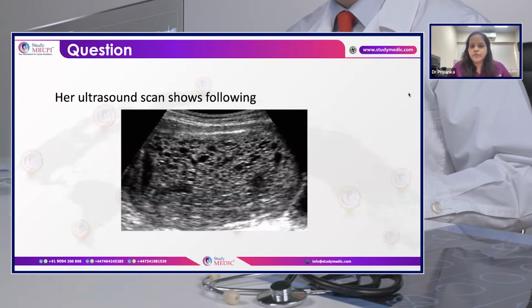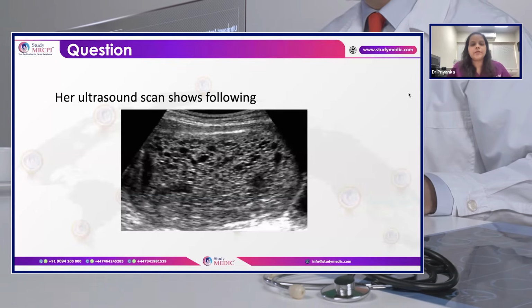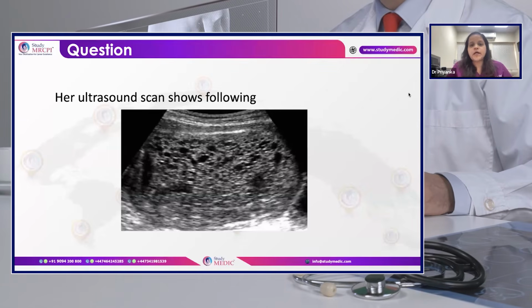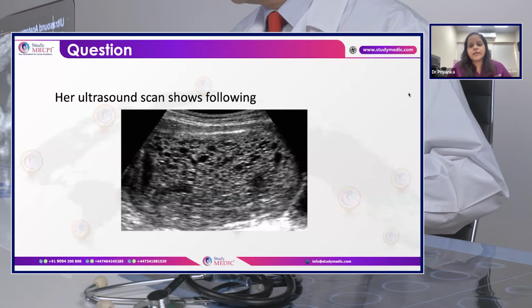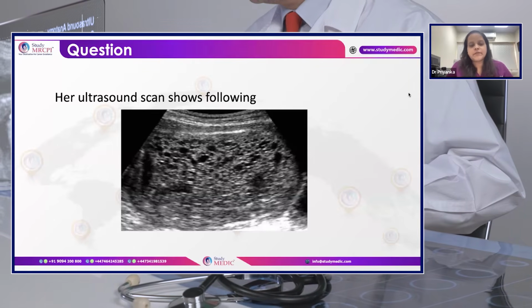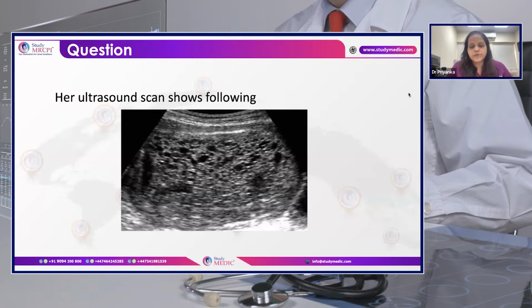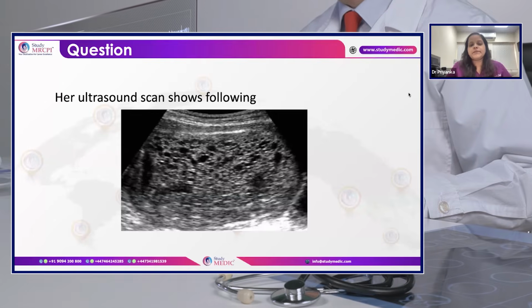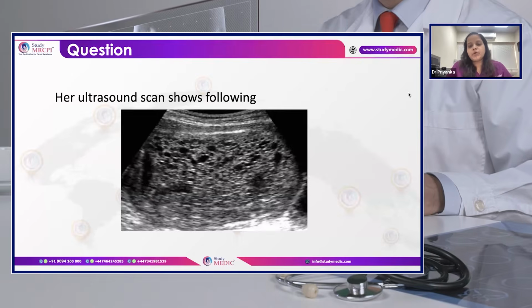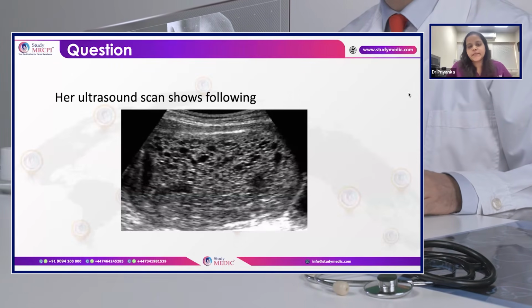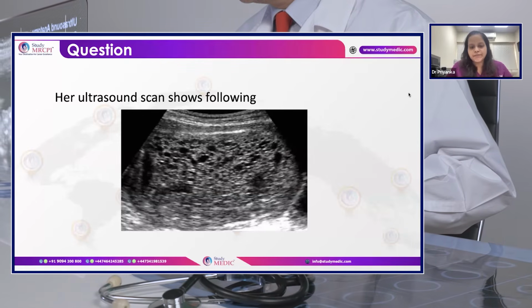And the follow-up: as this is a complete mole, the HCG levels after the suction evacuation will be checked weekly until three values, that is 3 weeks, are showing normal HCG levels. After that, if the HCG levels come to normal within 56 days, that is 8 weeks of the suction evacuation, the follow-up will be for 6 months from the date of evacuation. If they take more than 56 days, that is 8 weeks, to come to normal, the follow-up will be for 6 months from the date of normalization of the HCG.